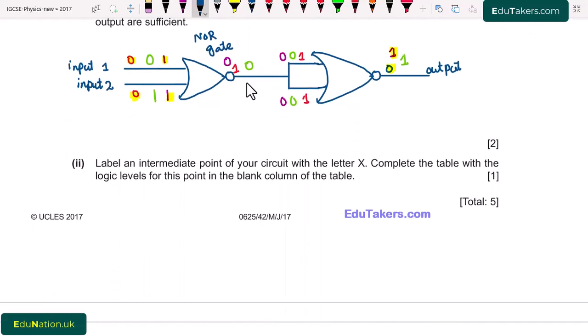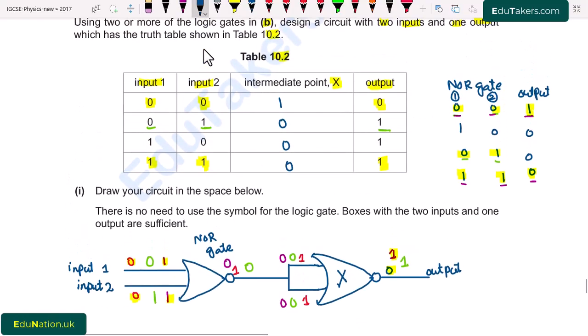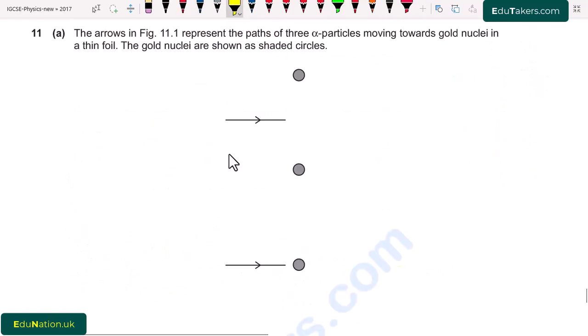Here is part B. Label an intermediate point of your circuit with the letter X. Complete the table with the logic level for this point in the blank column of the table. So this column, that is X, is basically the NOR gate. So it will be here, it is X. And you also have to complete the truth table, that is 10.2.